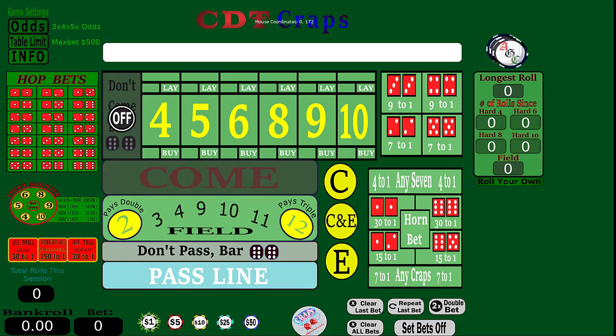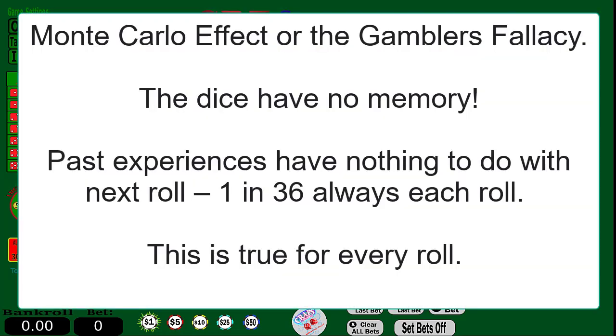Part of this is what they call the gambler's fallacy, or the Monte Carlo effect. You can look all this stuff up. I'm not going to go into specifics of certain numbers, just an understanding of random numbers and probability. So again, every roll is independent.